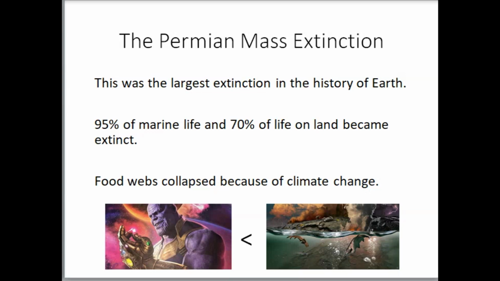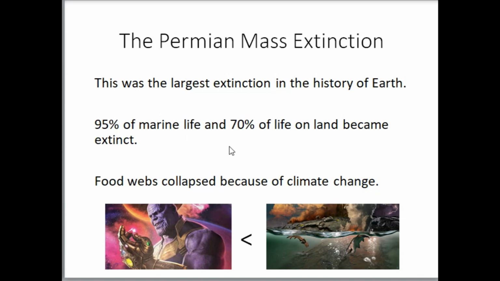So this is the largest mass extinction in the history of Earth. Now, to put it into perspective, 95% of marine life died out, and 70% of life on land became extinct as well. This guy, Thanos, when he clicked his fingers, 50% of the organisms on Earth died. That's nothing compared to the Permian mass extinction, where a hell of a lot more died.